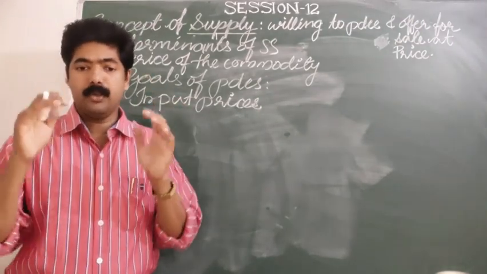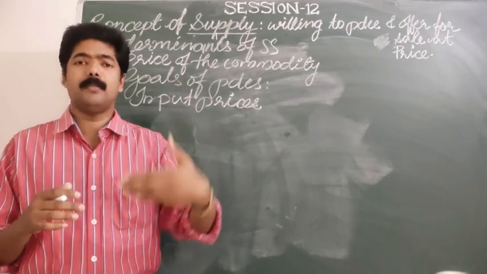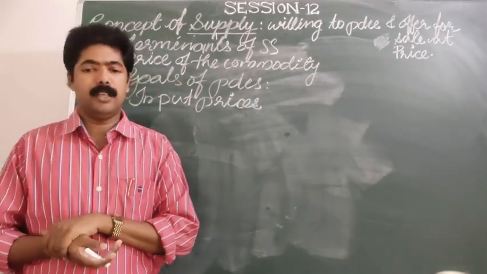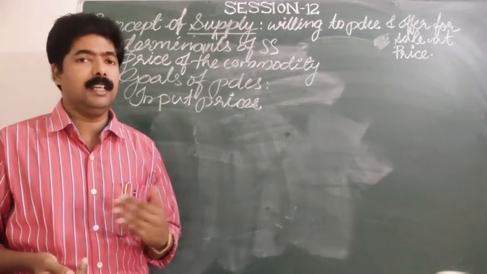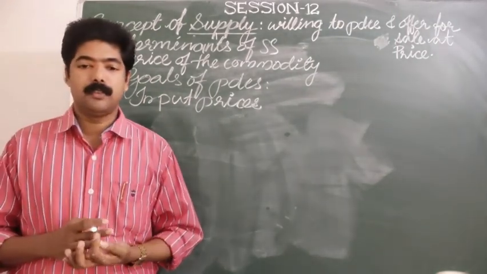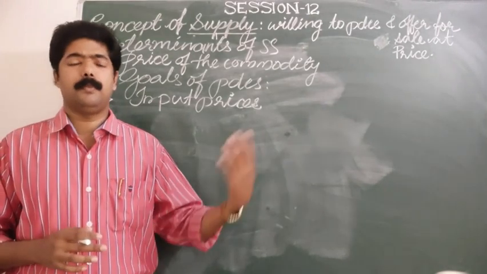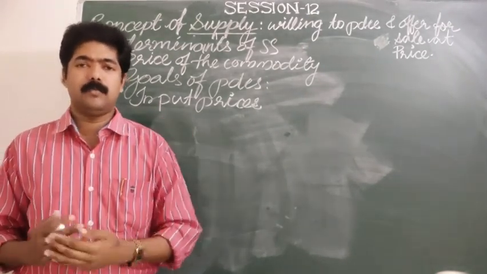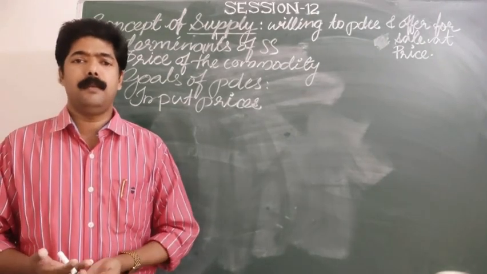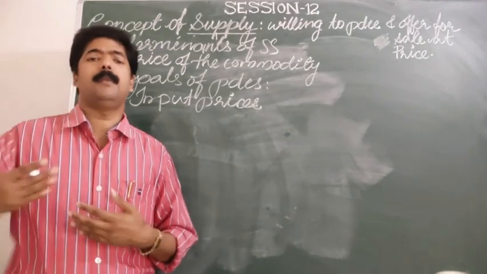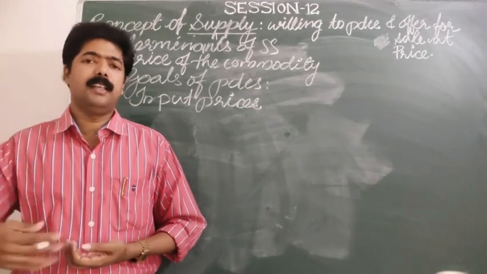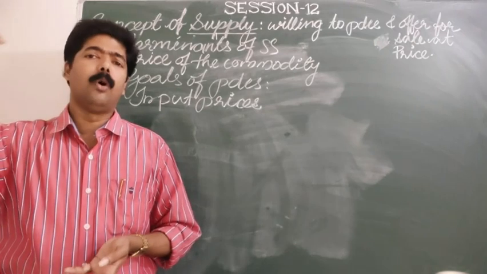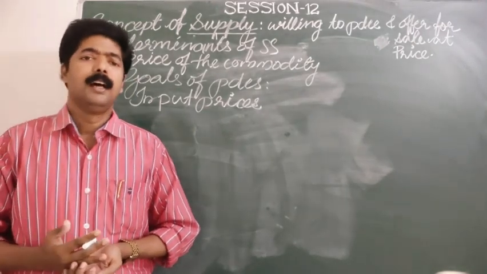So input prices, determining the inputs: the producer must be aware of the price of those inputs. If a producer utilizes high technology, the most modern technology, in the production process, the cost of production may be too high. So in order to maintain that cost of production, he or she has to impose some more prices on those commodities.